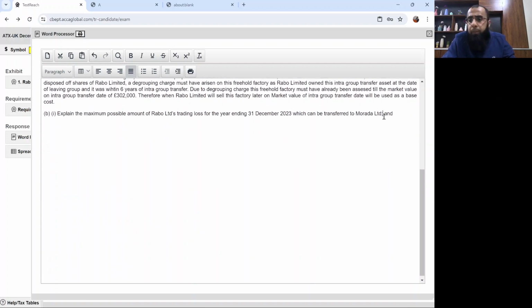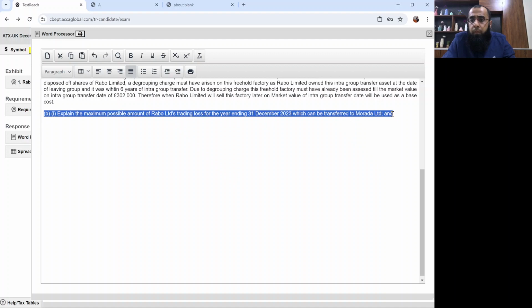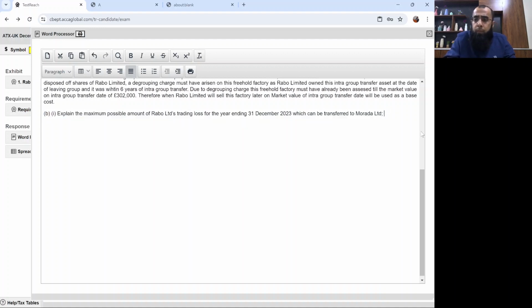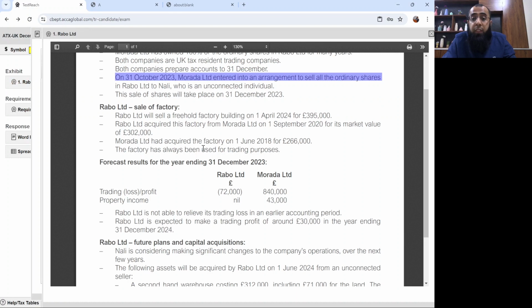First, let's attempt this: the maximum amount of Rabo Limited trading loss that can be surrendered for the year ended 31st December 2023. Let's look at how we have to deal with it. If we look at the financial data provided to us, the forecast results for the year ended 31st December 2023 show Rabo Limited making a loss of £72,000. At the same time, Murada Limited has trading profit of 840 plus property income of 43,000.